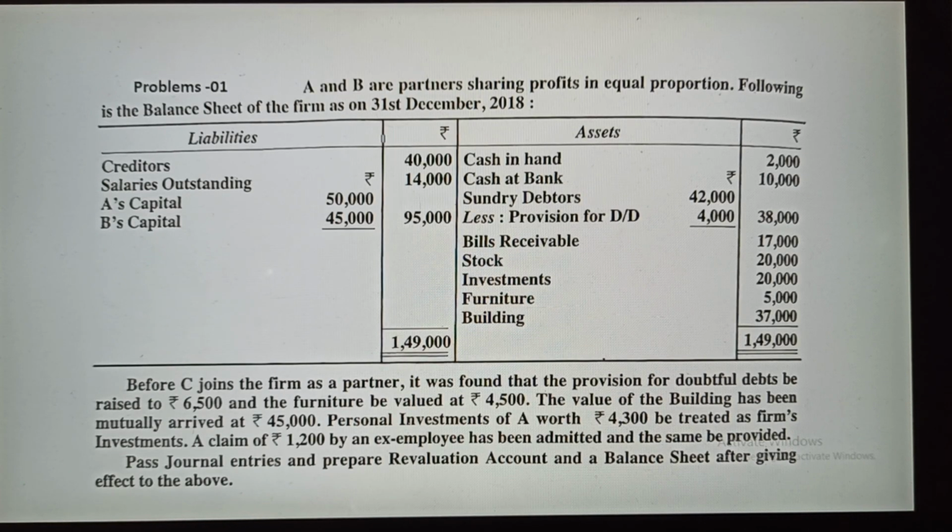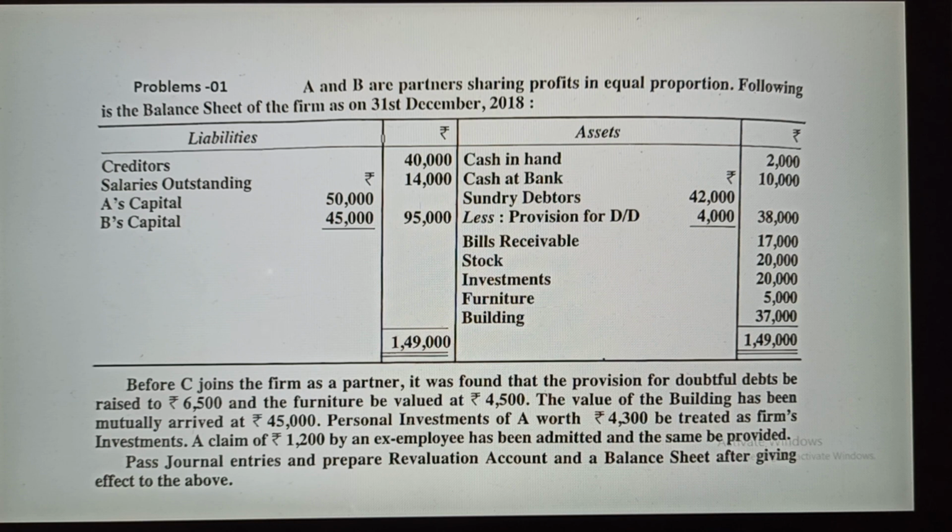I have a problem for you, and we will discuss how to prepare the revaluation account with the help of this question. You can see this question easily. There are two partners, A and B, sharing profit in equal proportion, that is 1:1.